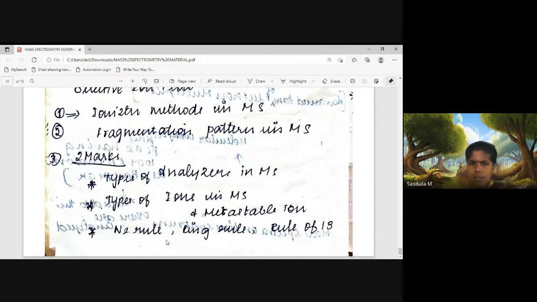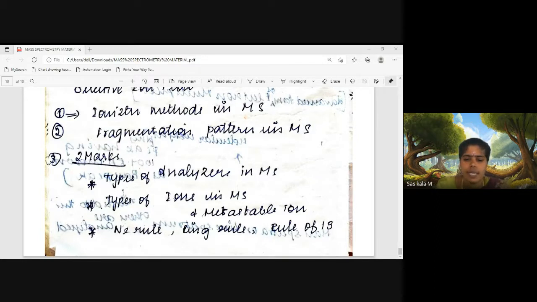Important 5 mark questions are ionization methods, fragmentation patterns, and fragmentation rules. You will even be asked about mass spectrometric instrumentation, so you have to write what single focusing, double focusing, time of flight, and quadrupole mass spectrometric methods are. With this, mass spectrometry gets over. We have discussed the principle, instrumentation, and applications of mass spectrometry. According to your syllabus, you only need to know the introduction, what mass spectrometry is, and the principles behind it.